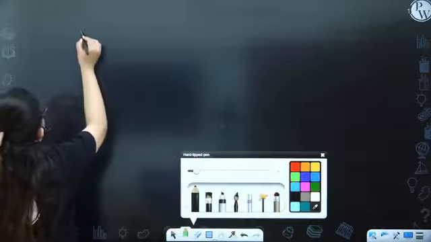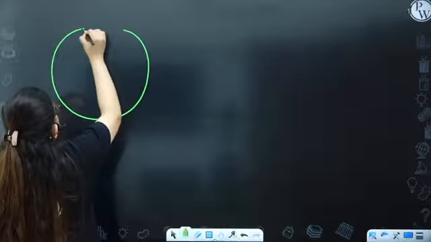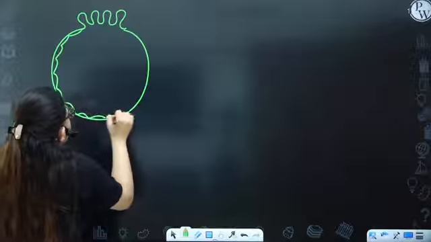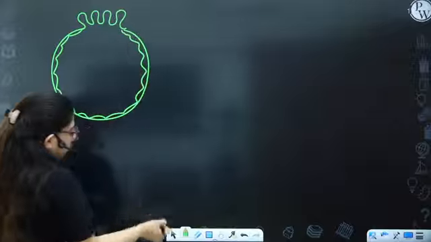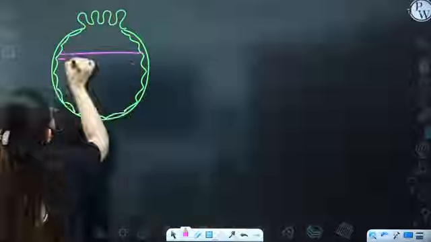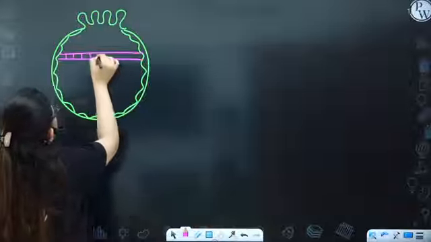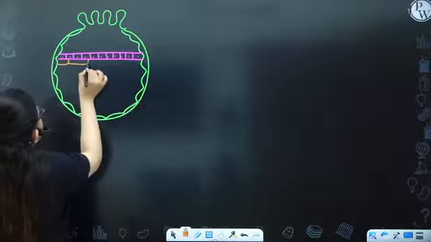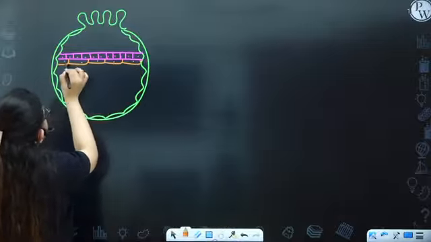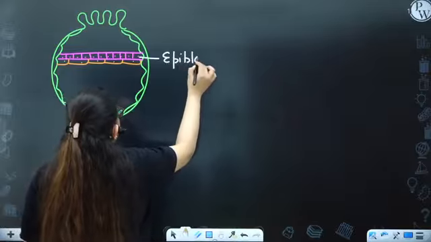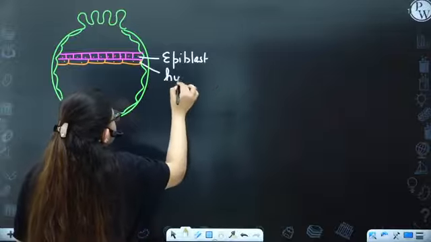So as I've told you, this embryo has formed this villi, chorionic villi. Okay, but inside of it is present inner cell mass. So the cells of inner cell mass are going to divide into two layers. The upper layer of tall cells is epiblast. And the lower layer of cells is hypoblast. Okay? So this is epiblast and this is hypoblast.